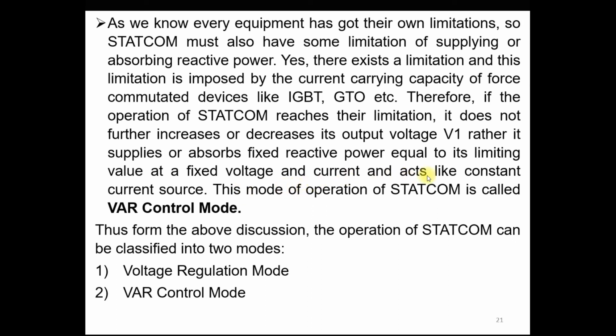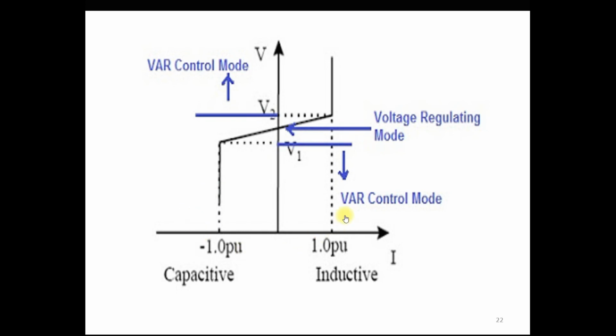So at that time it acts like a constant current source. This mode of operation of the STATCOM is called the VAR control mode. As you can see here in the VI characteristic, in the capacitive mode, from this point to this point the voltage varies. This mode of operation of the STATCOM is called the voltage regulating mode. At that time this STATCOM injects or absorbs reactive power. The capacitive mode injects reactive power, and the inductive mode absorbs reactive power.